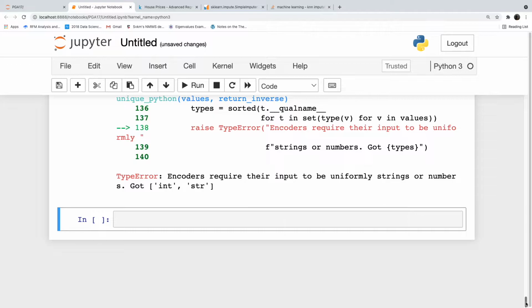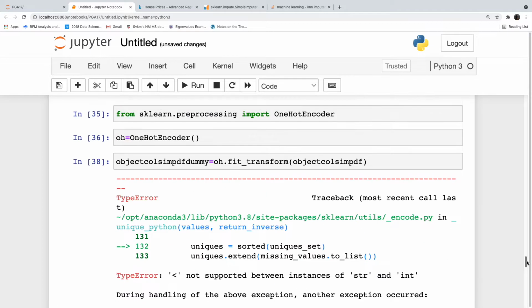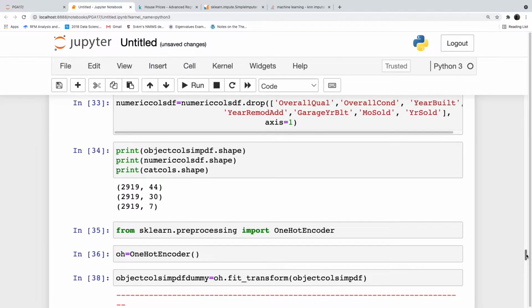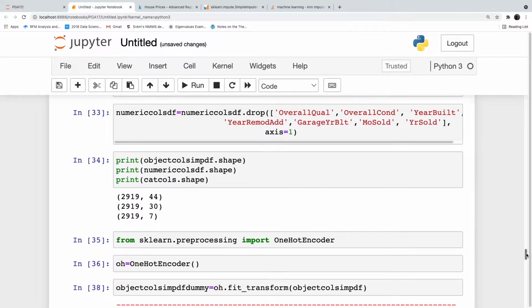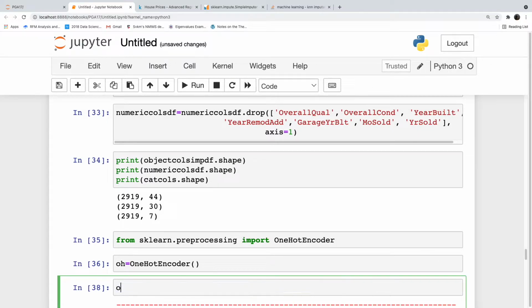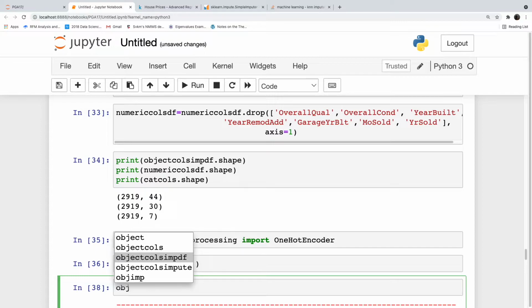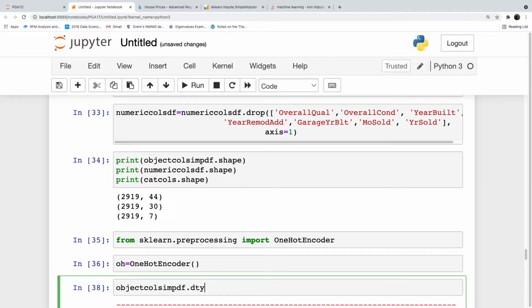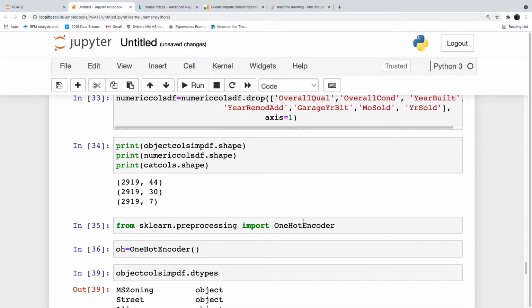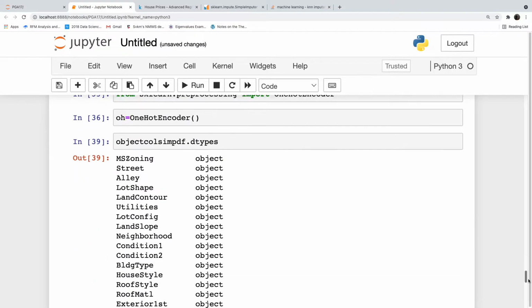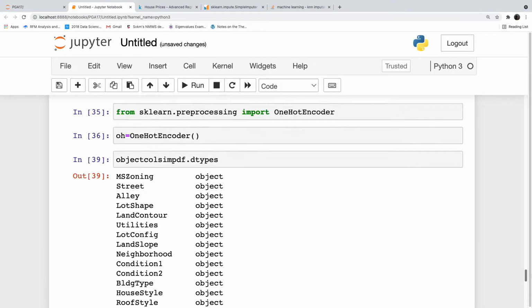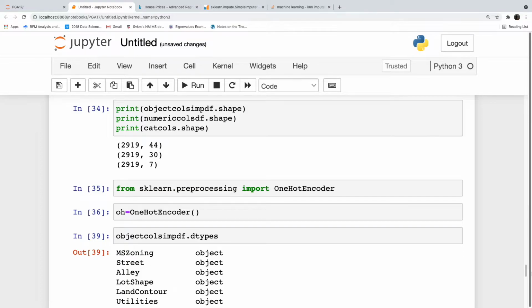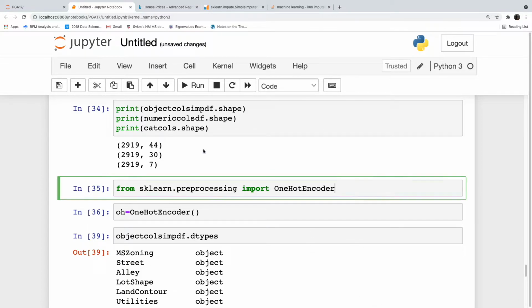Why is it saying string and number? All the object columns are object only, so there is nothing here. So one hot encoder is causing a problem.